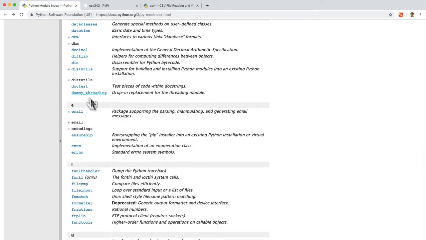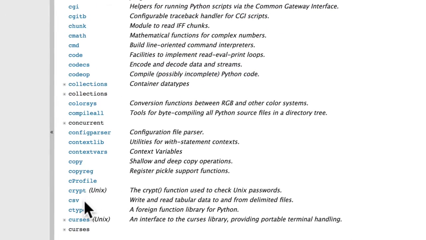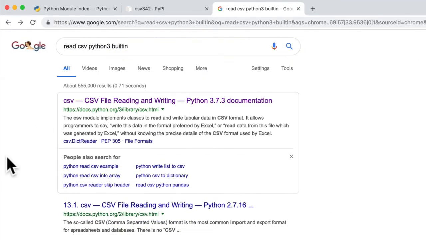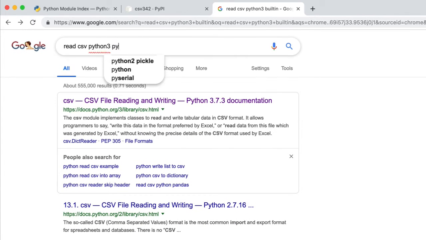So I can go over here and check, hey, is csv actually a built-in module? Oh, yeah, looks like it is. So I probably should use that because if it's a built-in module, I'm sure the Python community has worked really hard to make sure that it works well. But maybe I wanted some extra features that I can't find here. In that case, I would just go back and type in PyPI instead of built-in.